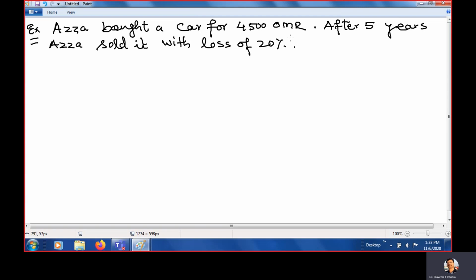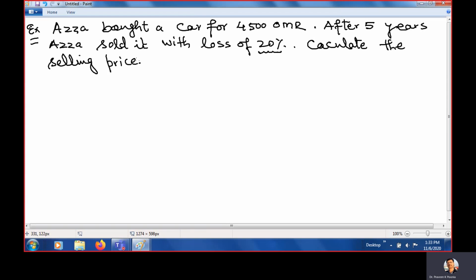How much is the loss? 20%. Because whenever we are buying some new car, after 5 years it will become old. So we cannot get full money. Some loss we will get. Clear? So he's saying loss is 20%. Okay, calculate the selling price.